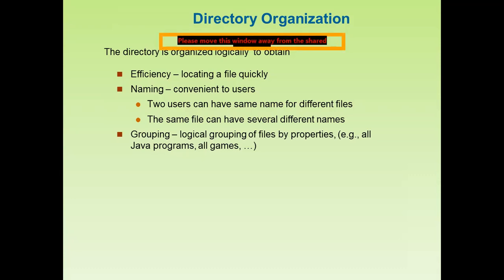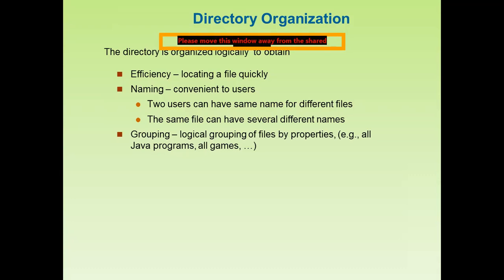So locating a file quickly, so that the operating system can easily locate a file. If the operating system can easily locate a file, then of course the efficiency will be enhanced. The overall timing will be less. Otherwise, if searching takes more time, then we cannot say the efficiency may be good. So what is the effect of the naming system?